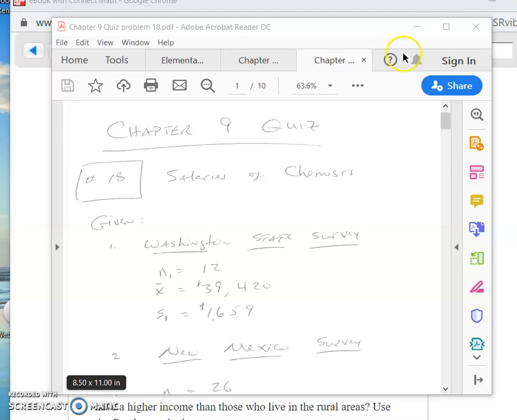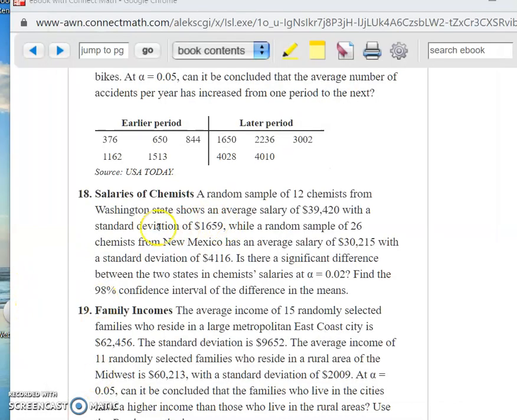Okay, so here we are, Chapter 9, problem number 18. Let me pause this for a second. Okay, so here's the problem. Salaries of chemists. A random sample of 12 chemists, so N is equal to 12 for the first group, this is for Washington State, and it gives you a certain average salary. It gives you a standard deviation. And then for the other group, 26 chemists from New Mexico has certain information. And then the question is, is there a significant difference between the two states in chemical salaries? We're going to use an alpha of 0.02, and we're going to find the 98% confidence interval of the differences in the means.